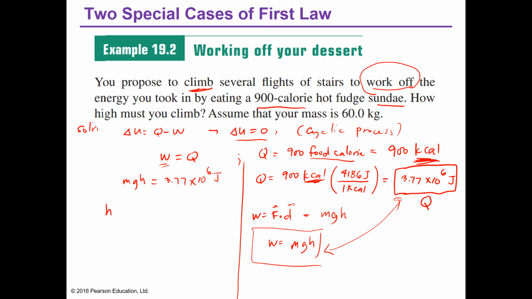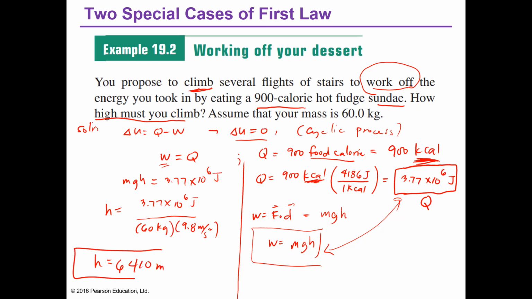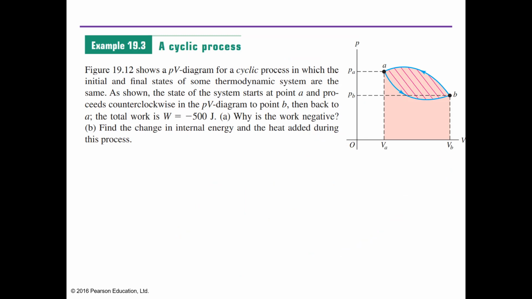So my h, how high must you climb? So akong kuhaan is ang kataas sa saka is equal to 3.77 times 10 to the 6 joules over mass, 60 kilograms, times g, 9.8 meters per second squared. So h here is around 6,410 meters.